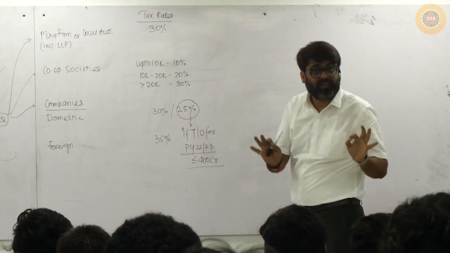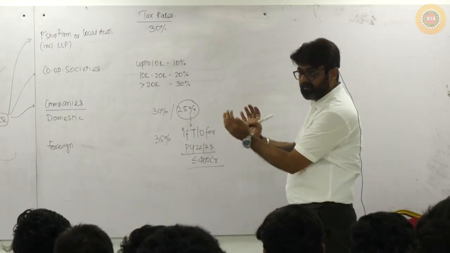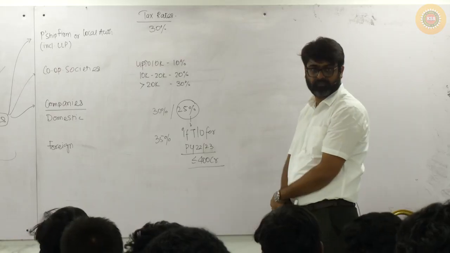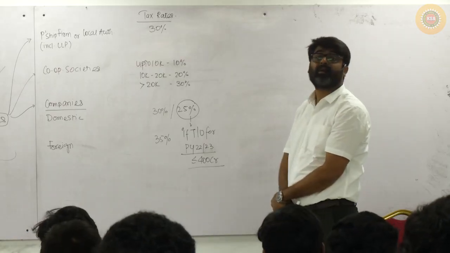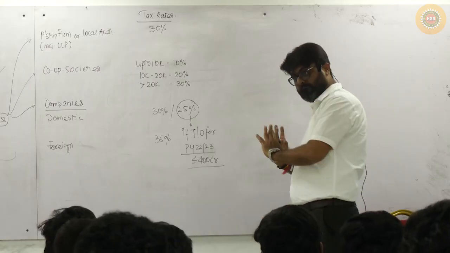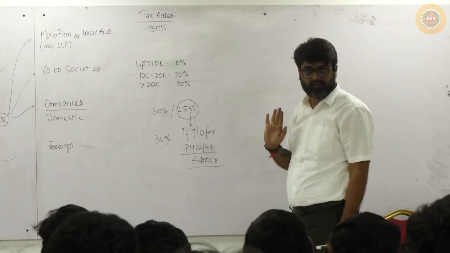No basic exemption limits. The entire balance income will be taxable at these flat rates. Getting my point? They are not known as slab rates. They are normal rates applicable on normal income, but they are all flat rates of tax.